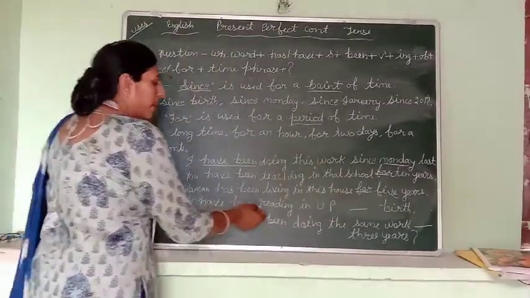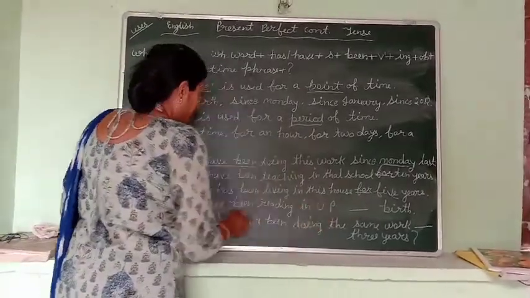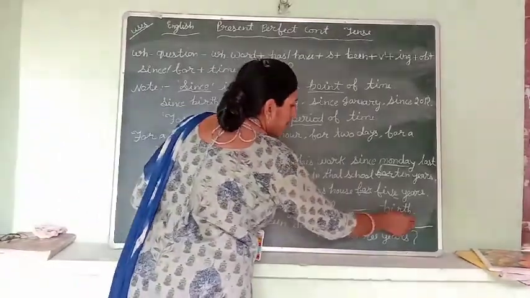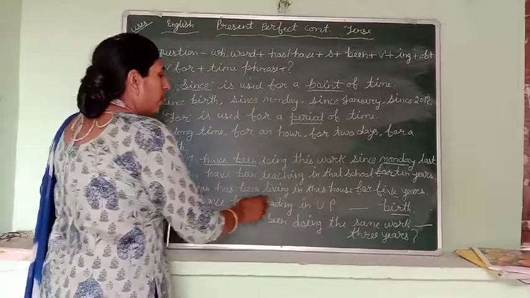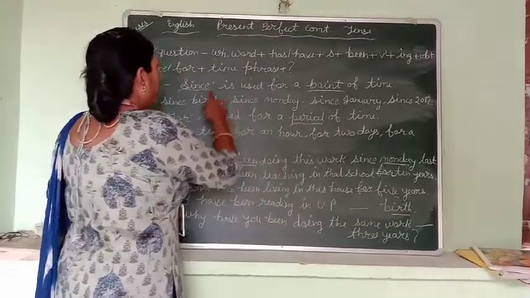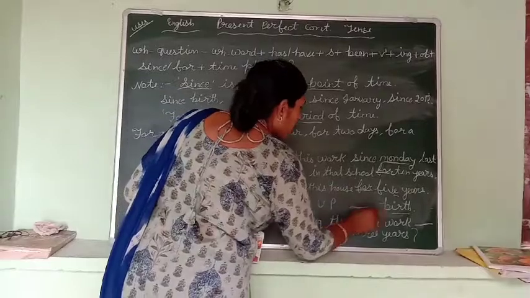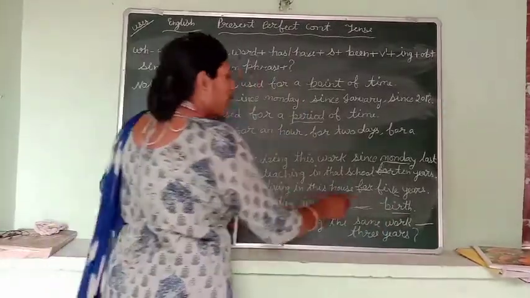I have been reading in UP, birth, janam se. We use since because birth is a point of time.